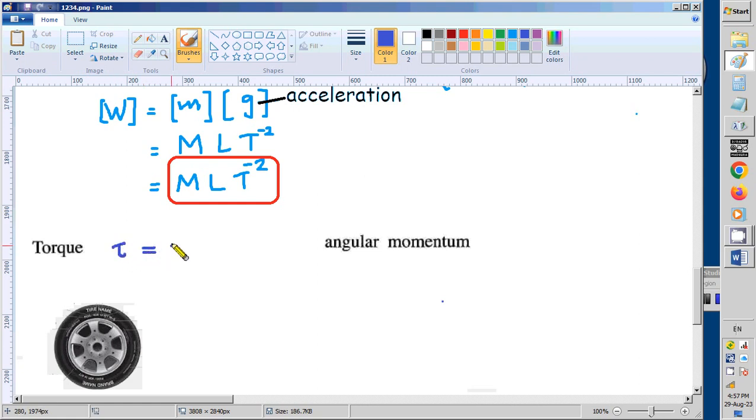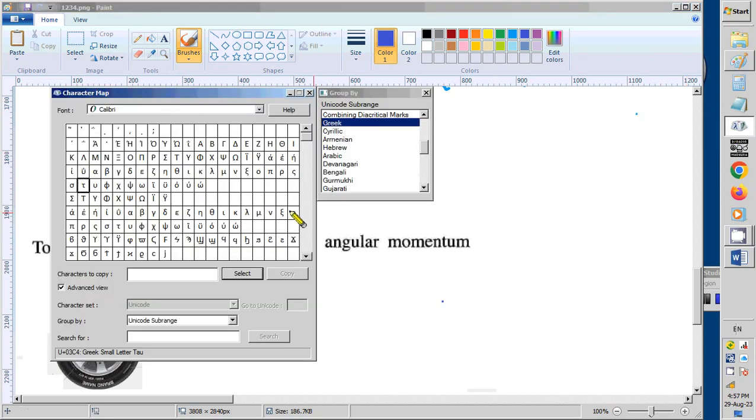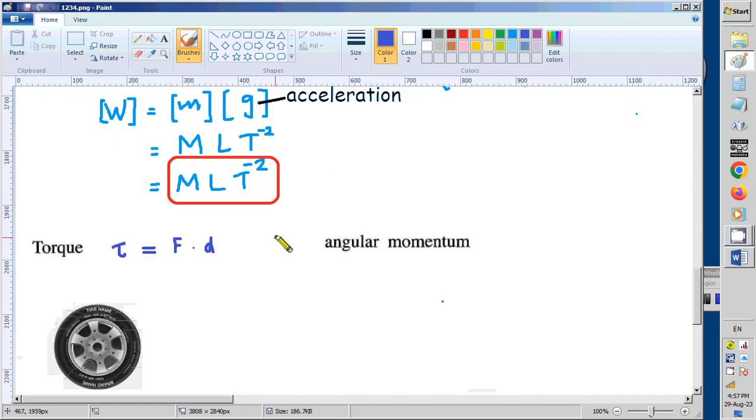Tau equals force times the distance d. In the character map you can see this Greek letter tau, here you see mu, theta and also tau. So that is how we write tau. So tau equals F times d.